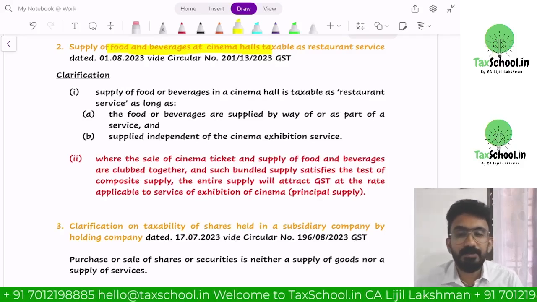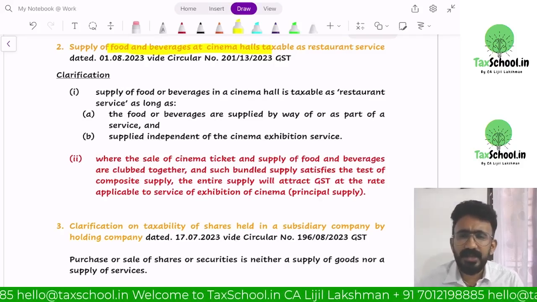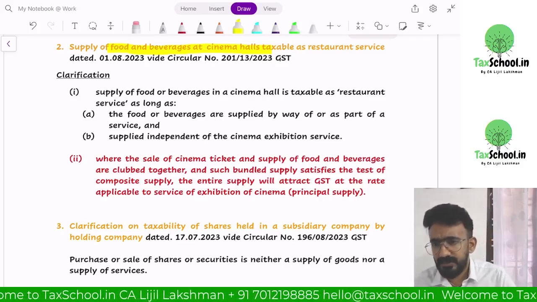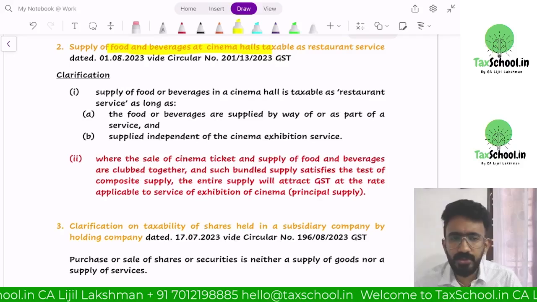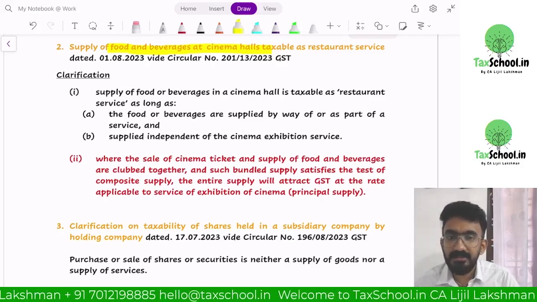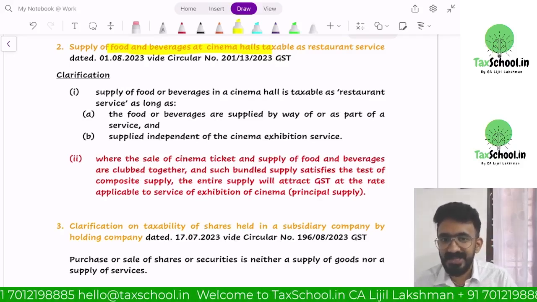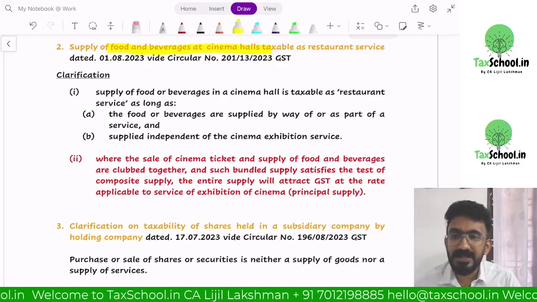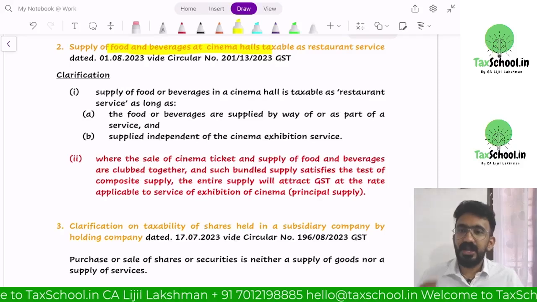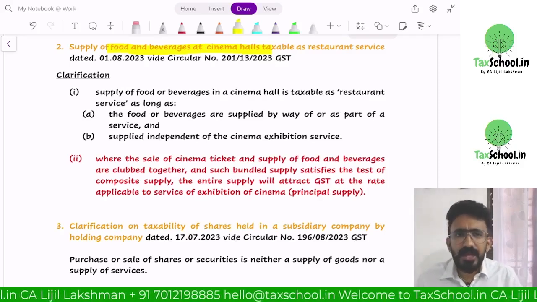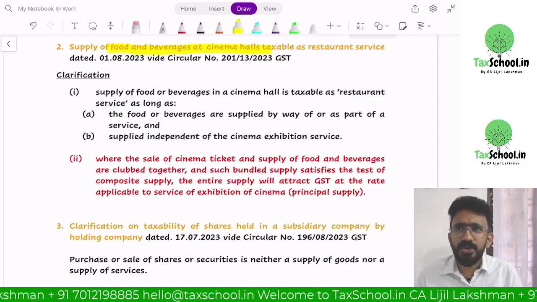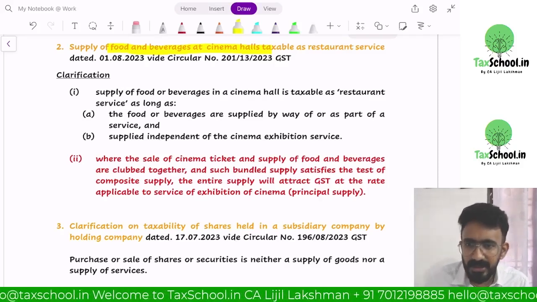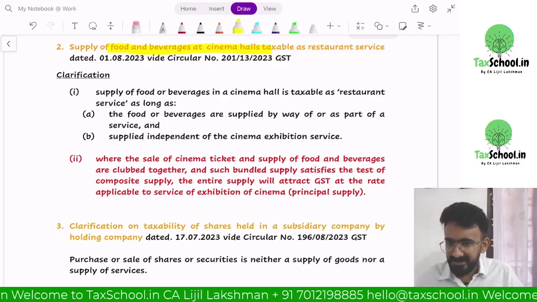We want to eat popcorn, we want to eat something. There are two ways that we book this. One, today we book a lot of our movie tickets on BookMyShow. If you go to BookMyShow and book your movie tickets, you have combined booking also, wherein they will book your food and beverages as a part of your ticket, like a composite supply. Also, in the interval, if you're bored or very thrilled by the movie, you will go to the nearest counter and buy the food and have it from there, right?